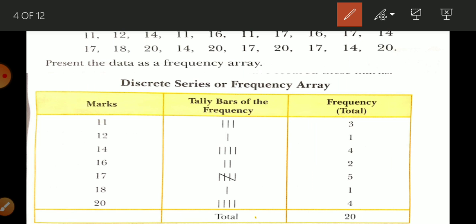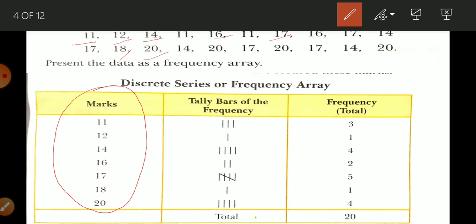We can see 11, then 12, then 13 is not repeated, then 14. After that 15 is not repeated, then 16, then 17, then 18, then 19 is not here, then 20. So we write these numbers that appear in the list. Now we are going to prepare a tally bar.